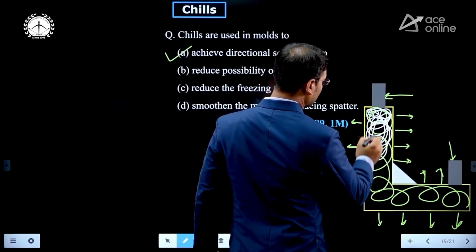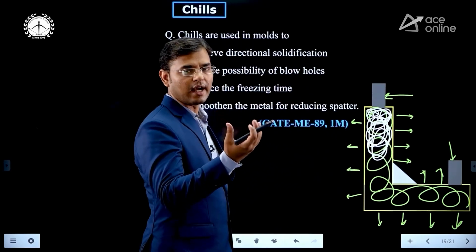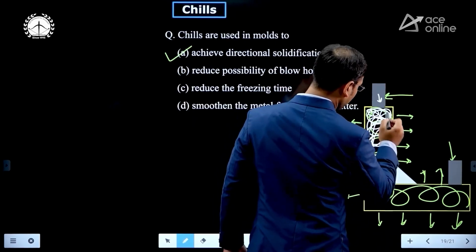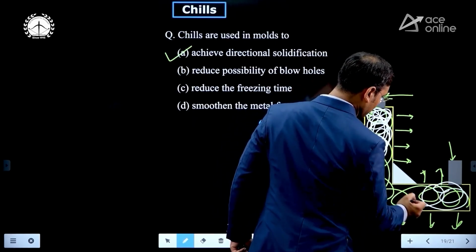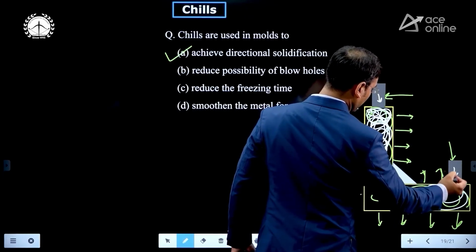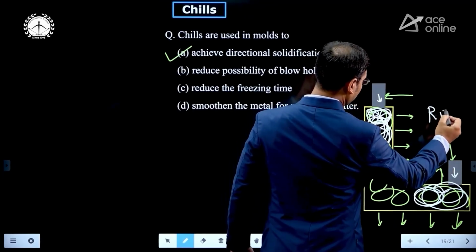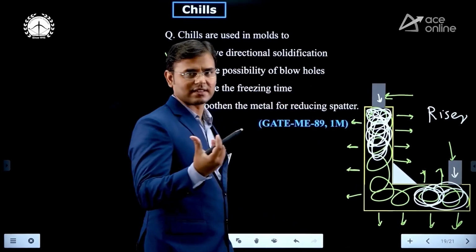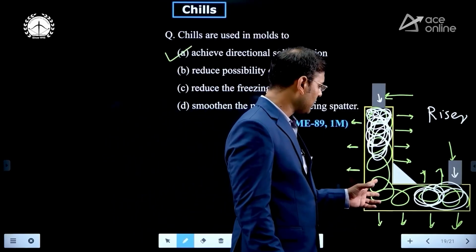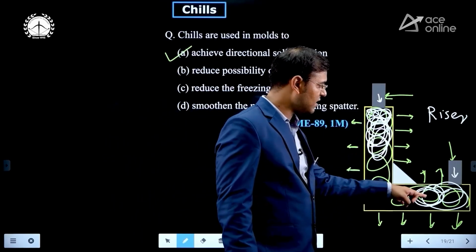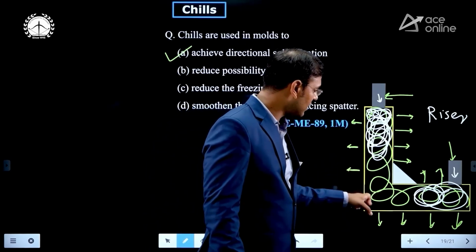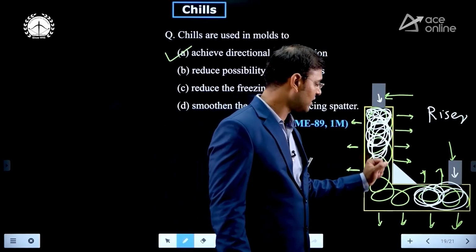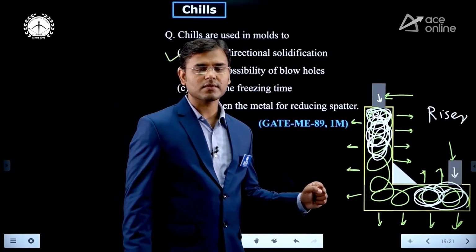But when this part converts into solid first, it is going to shrink and it requires a volume of molten metal. Then this riser supplies the volume of molten metal. When this part is converting into solid, this part is also converting into solid, and when it requires molten metal, this riser supplies it. Yes, but in that area the heat transfer is very less. After these two regions, region 1 and region 2, solidify, this region starts converting into solid. And here we are not using that chill block. Consider we are not using the chill block. Then what is the case?